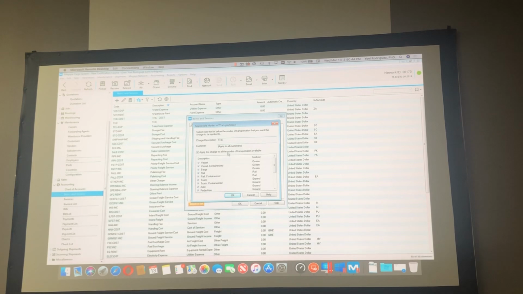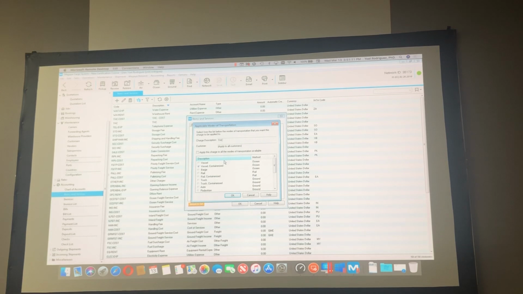So instead of selecting everything, I will just be using it in vessel, containerized type.